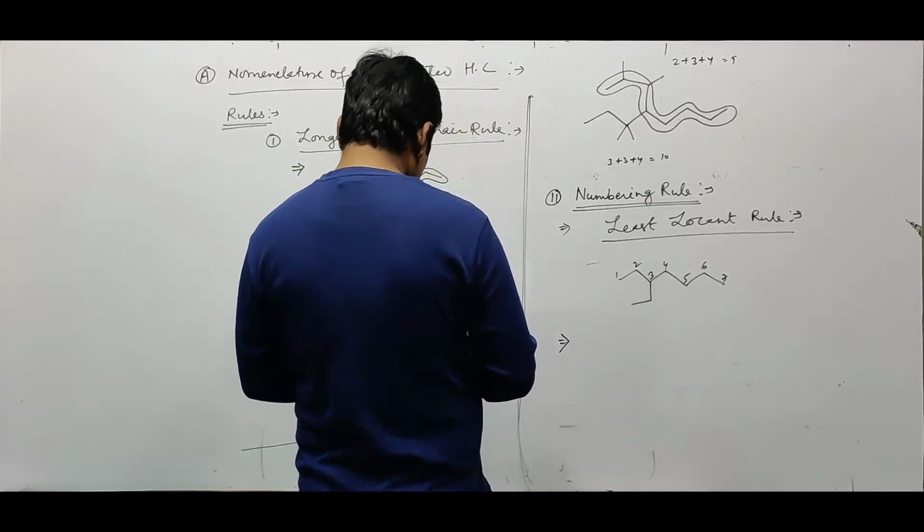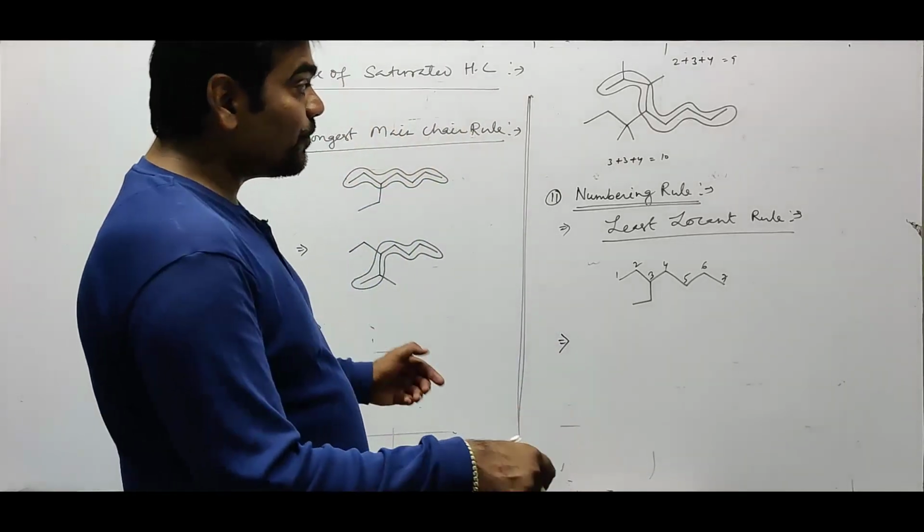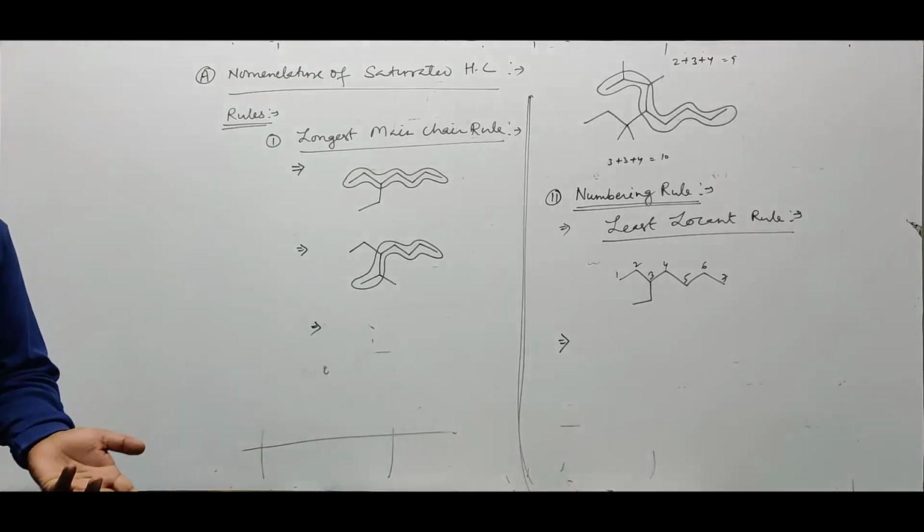The next bit is, if from both the sides the branch appears at the same position, then what to do?